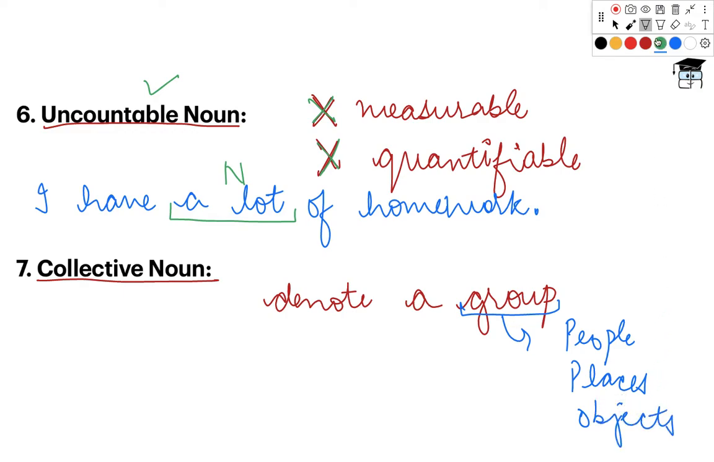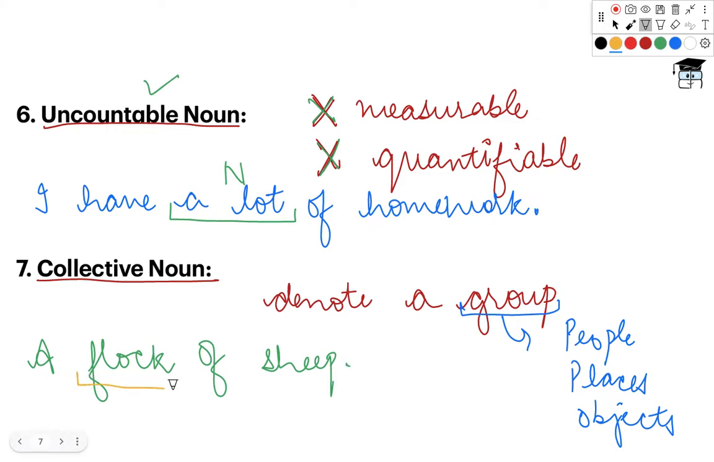If I have to name an example of a collective noun, I would say a flock of sheep. Okay. Now in this example, a flock is what? It is a group name that has been given to a group of sheep. Right? So a flock here is a collective noun.